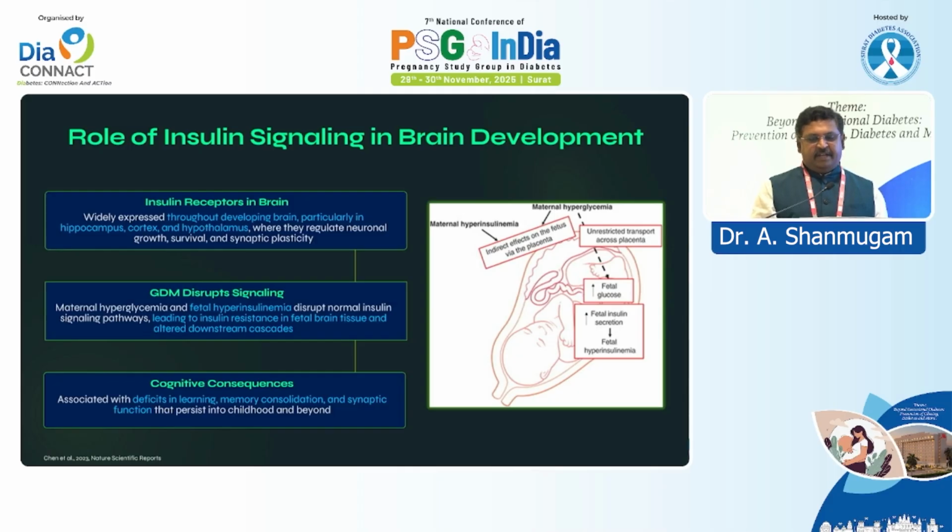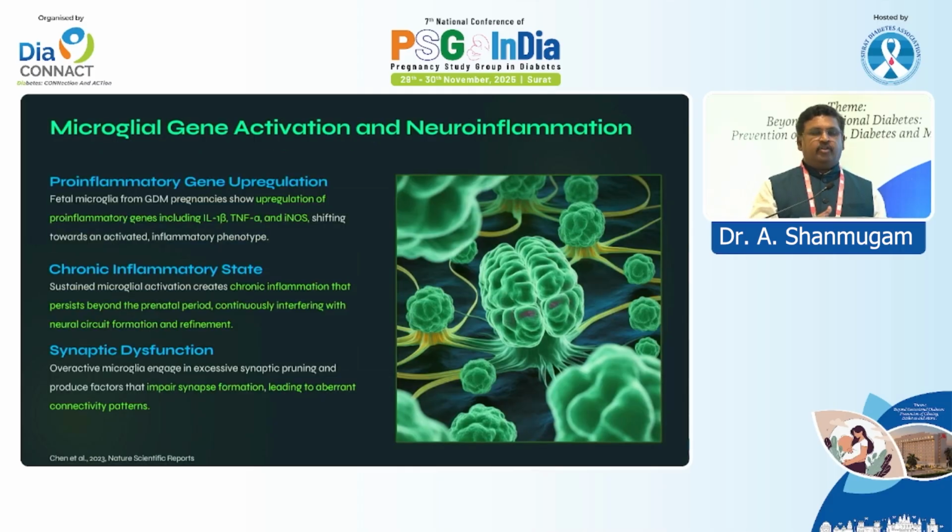So not only directly by hyperglycemia, but also by hyperinsulinemia, by downregulating the insulin receptor, there is an effect on fetal brain development. And regarding microglial activation, we all know that microglia are most important for brain development. Whenever there is inflammation, it will activate TNF alpha and IL-1 beta. This chronic inflammation persists even after birth. So this inflammation has a lifelong effect and impairs synapse formation. Abnormal connectivity also occurs with this microglial activation.